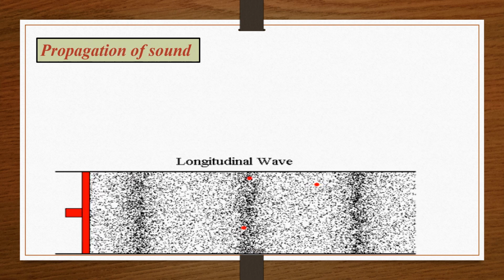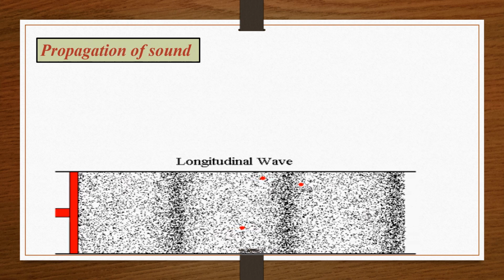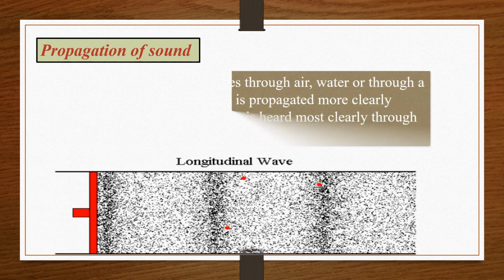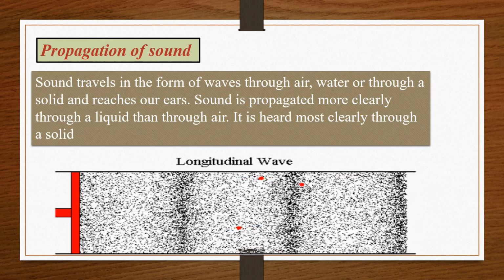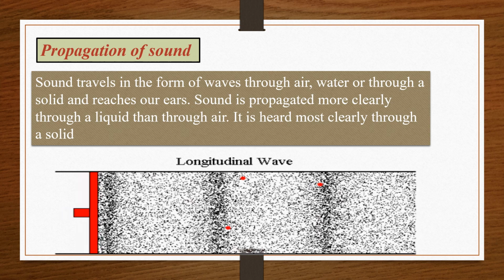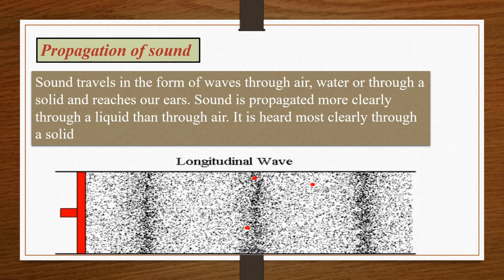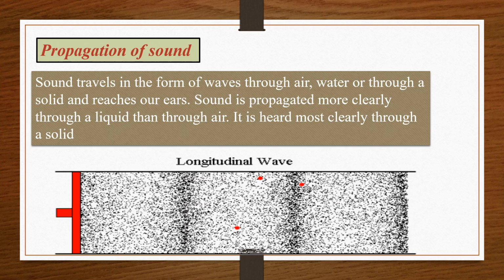So propagation of sound. What is exactly propagation of sound? मतलब sound किस तरीके से travel करती है? Sound travels in the form of waves. Always remember किस तरीके से sound travel करती है? In the form of waves. सीधी straight line में नहीं move होती है.